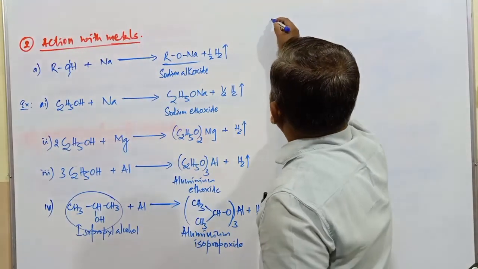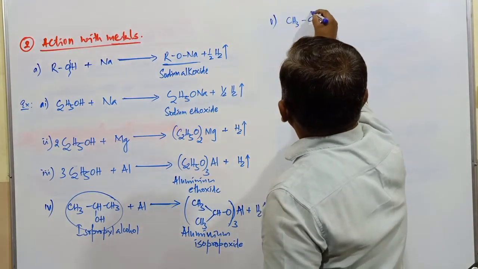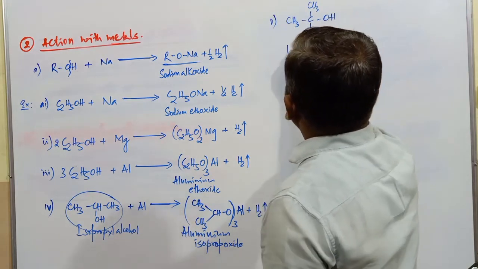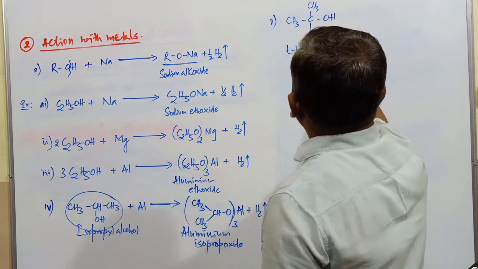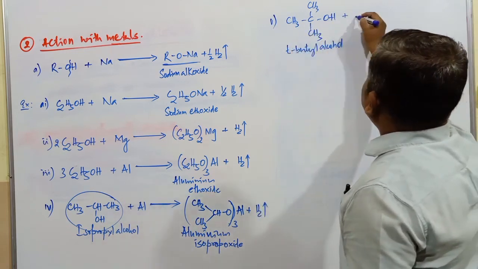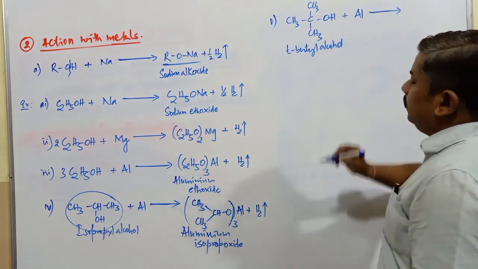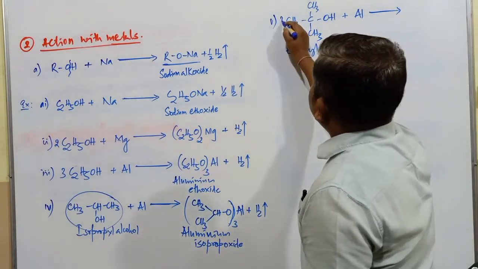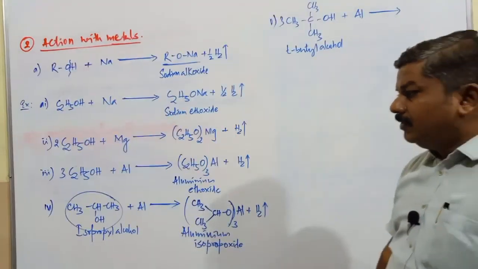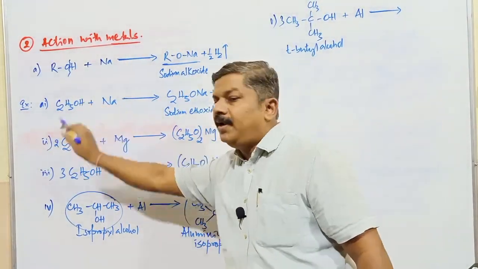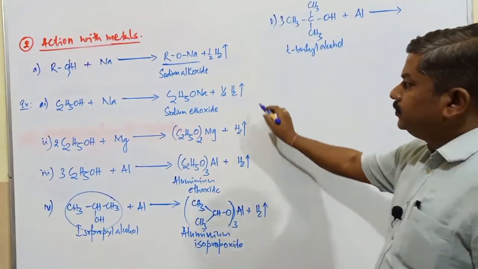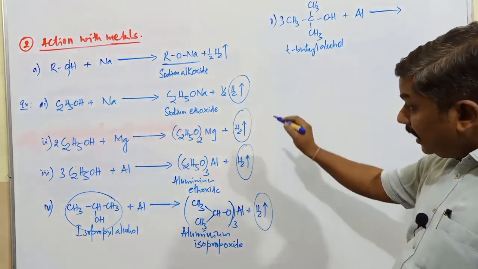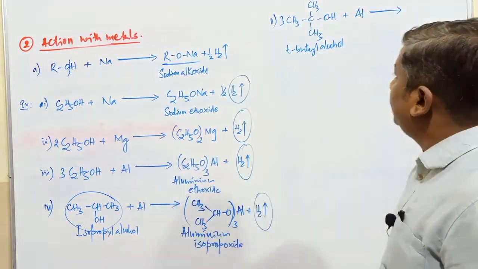Similarly, if you go with another example, CH3, CH3, CH3, this is OH. What's the name of this alcohol? Tertiary butyl alcohol. What happens when this is treated with aluminium metal again? Try to write the reaction applicable for this one. Here we consider 3 moles of this one because aluminium is trivalent. If it is divalent, 2 moles. If it is monovalent, only 1 mole of the compound. In all the cases you observe the liberation of what gas? Hydrogen gas. Liberation of hydrogen gas clearly indicates that alcohols are acidic in nature.